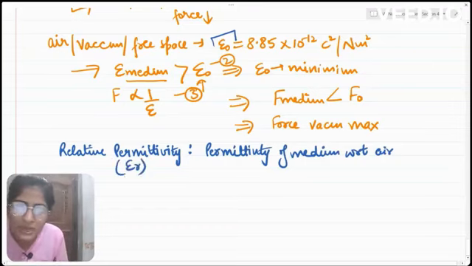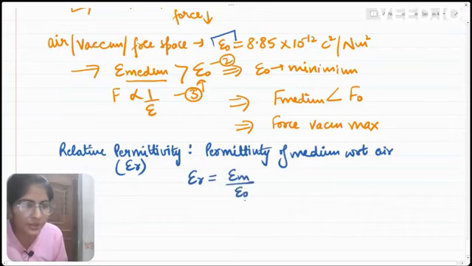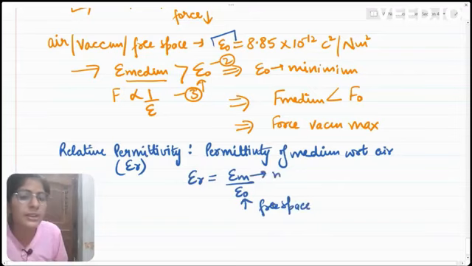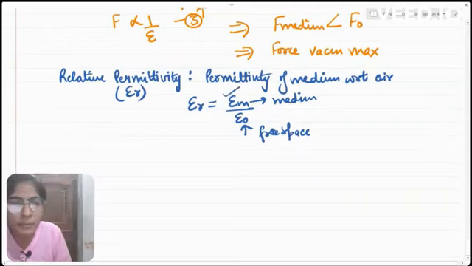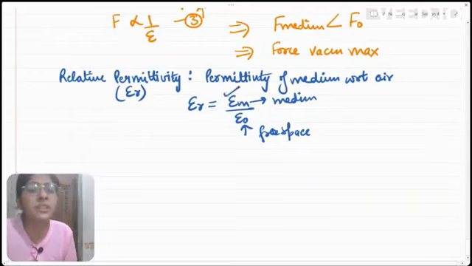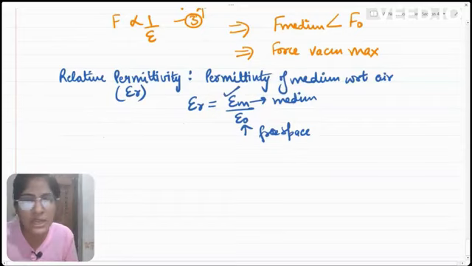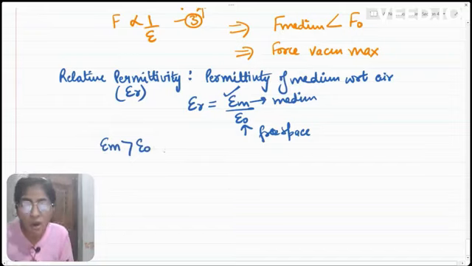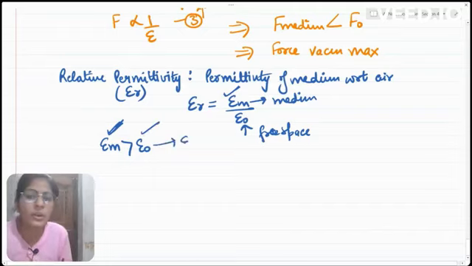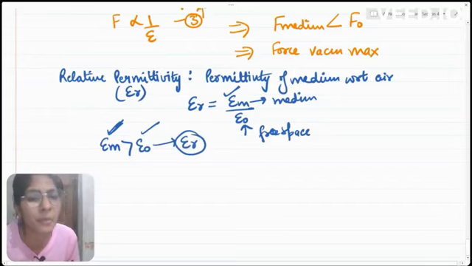Relative permittivity is written as epsilon r, and it is given as epsilon m by epsilon naught, where epsilon naught is the permittivity of free space or air, epsilon m is the permittivity of the medium, and epsilon r is the relative permittivity. So relative permittivity tells us how many times greater the permittivity of the medium is than the permittivity of free space, because the permittivity of every medium is greater than that of free space.